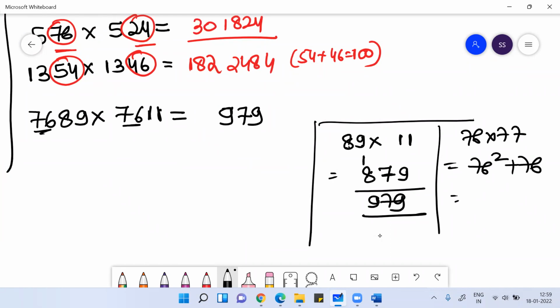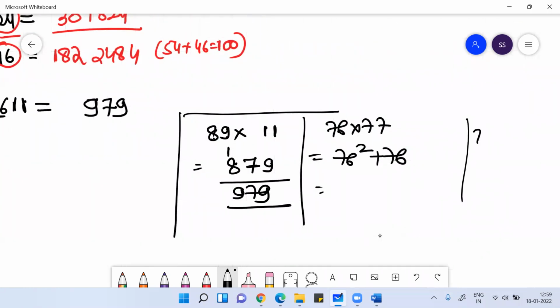What is 76 square? 6 square is 36, 3 carry, 42, 84, 87. So 76 square is 5776. 5776 plus 76 is 5852.